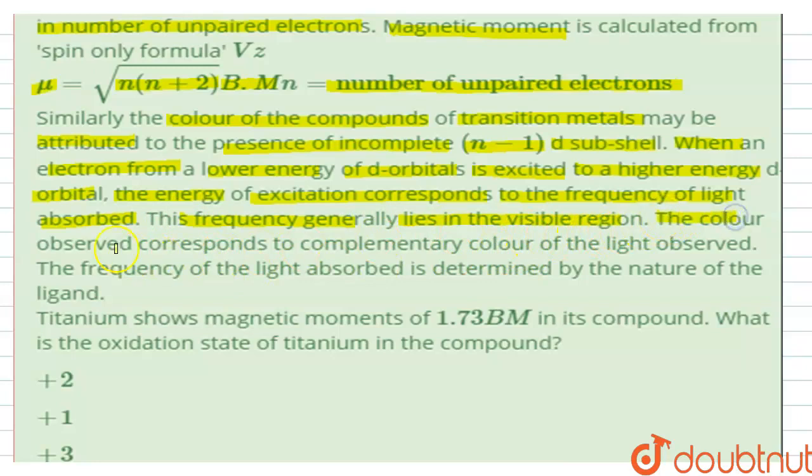Now, the color observed corresponds to the complementary color of the light absorbed. They are saying that the frequency of the light absorbed is determined by the nature of the ligand, right? So the nature of the ligand will determine the frequency of the light that is absorbed.